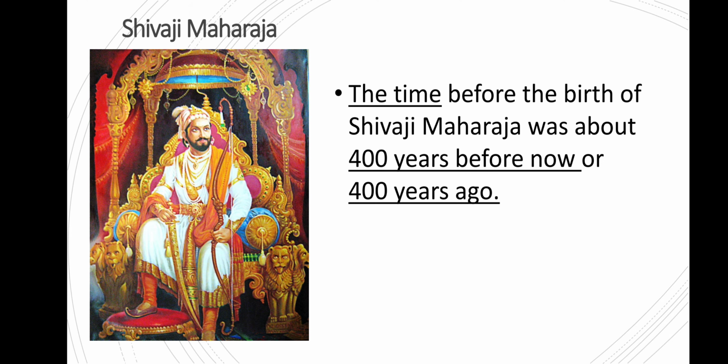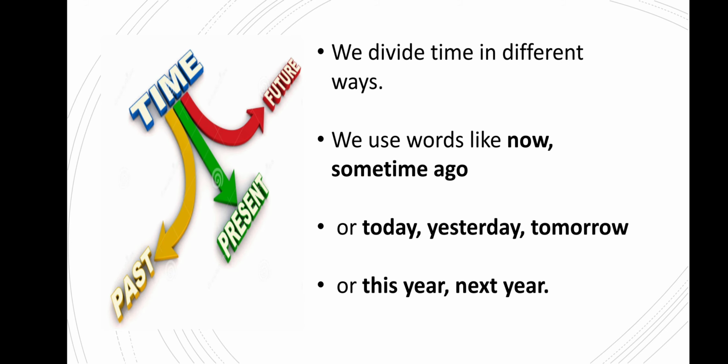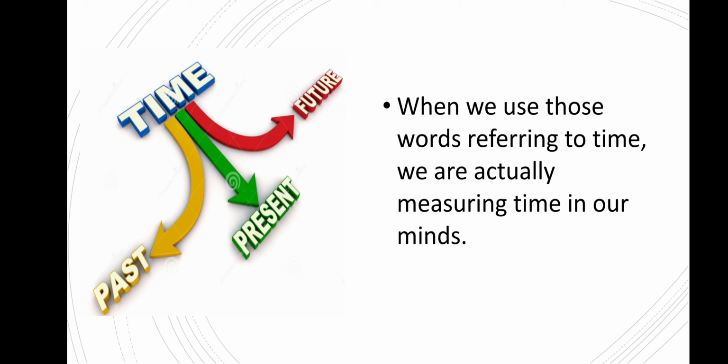The time before the birth of Shivaji Maharaj was about 400 years ago. We divide time in different ways. We use words like now, some time ago, today, yesterday, tomorrow, this year, next year. When we use those words referring to time, we are actually measuring time in our minds.